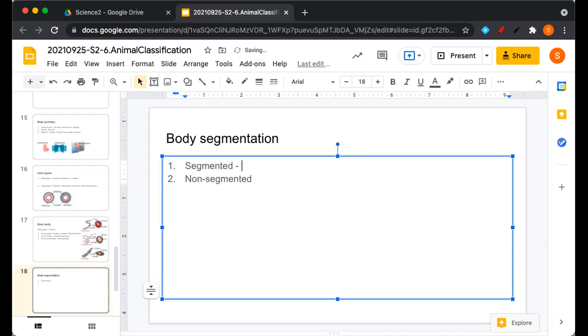Example of segmented is Annelida, earthworm. I'm sure all of us have seen the earthworm. It has ring-like structures. Those ring-like structures are the segments. So this is very easy. Our body doesn't have segments. Our head is completely different from our neck, which is completely different from our thorax. Nothing similar. So segmented and non-segmented, or unsegmented, we can say. There is no specific word for this.